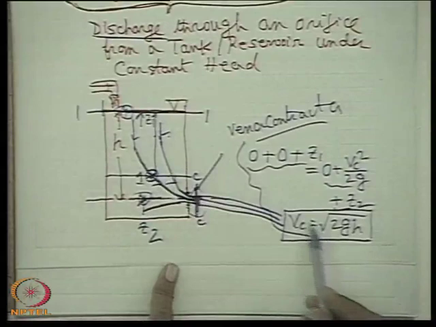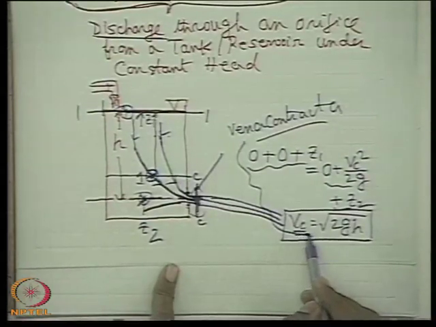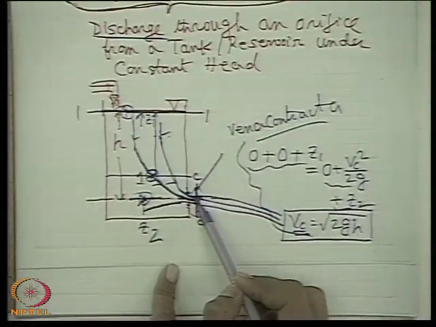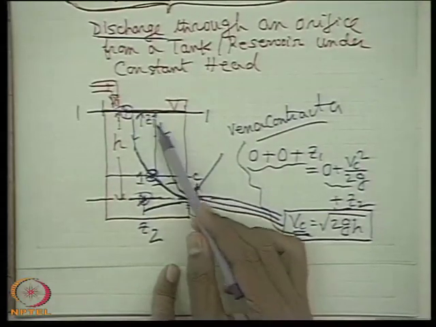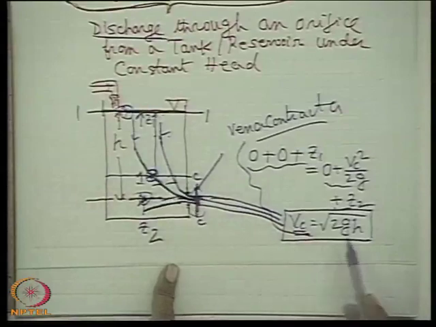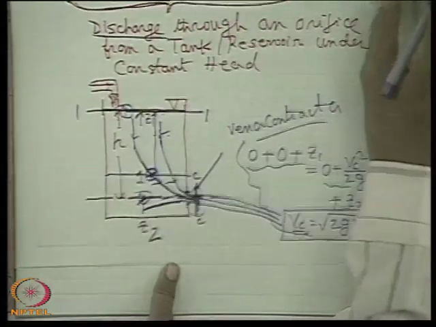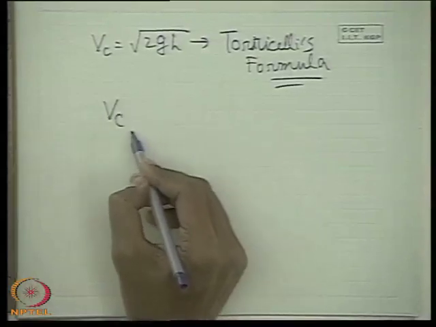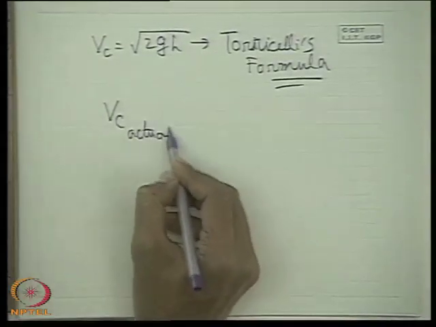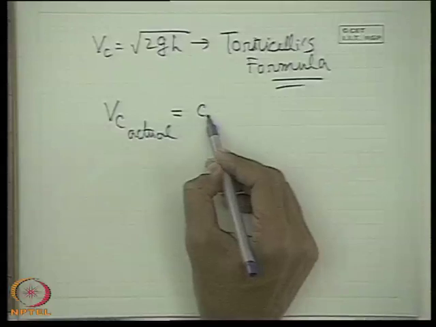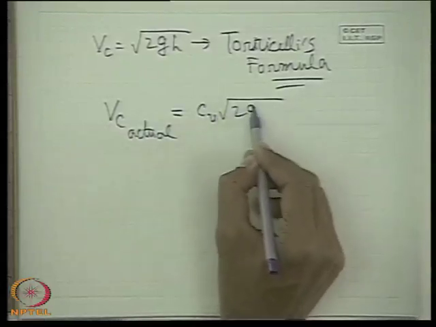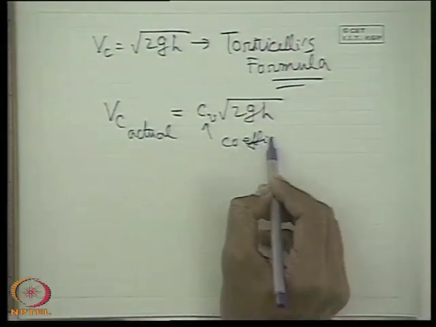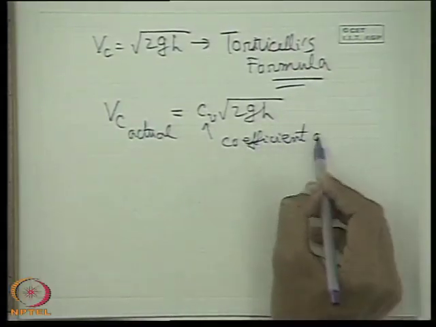that is for an ideal fluid. Due to friction, the velocity will be reduced. Obviously, the entire potential energy, or pressure energy, will not be converted into kinetic energy because of the fluid friction. So therefore, the discharge velocity, which is Vc actual, will be equal to some constant into root over 2gh. This constant is known as the coefficient of velocity.